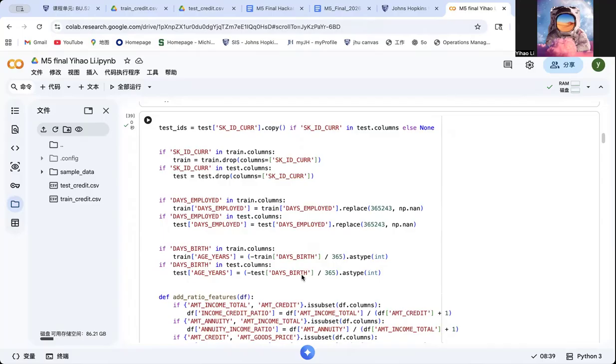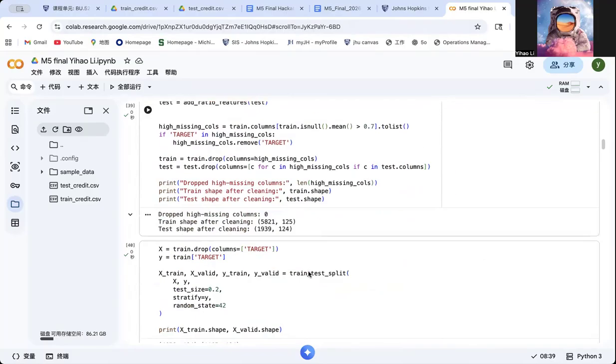For the preprocessing, I used a pipeline that includes median imputation for the numerical features, most frequent imputation for the categorical features, one-hot encoding for the categorical variables, and lastly feature scaling for the numerical variables. Finally, I split the dataset into training and validation sets using stratified sampling to preserve the class imbalance.